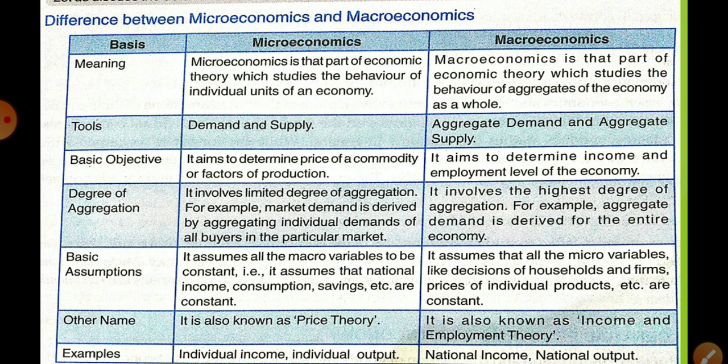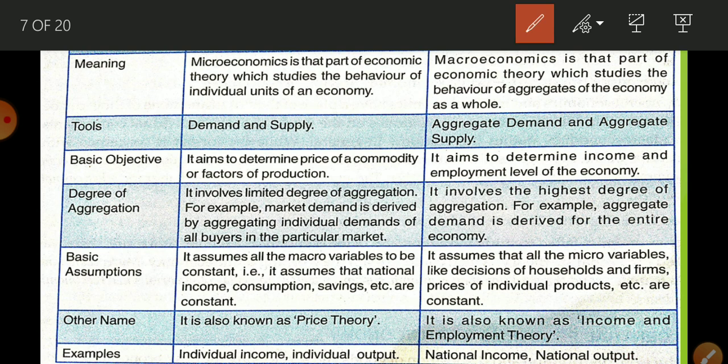So what is the difference between microeconomics and macroeconomics? First of all, with the help of the meaning. What do you mean by microeconomics? Microeconomics is that part of economic theory which studies the behavior of individual units of the economy. You can also directly write: microeconomics is the study of individual units of the economy. Now macroeconomics is that part of economic theory which studies the behavior of aggregates of the economy as a whole.